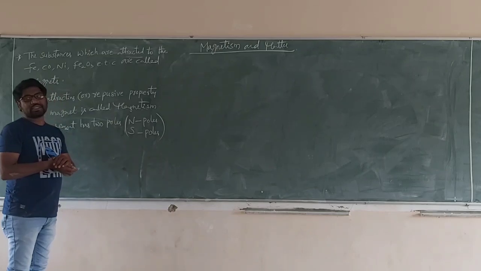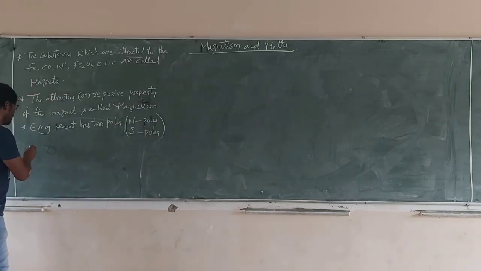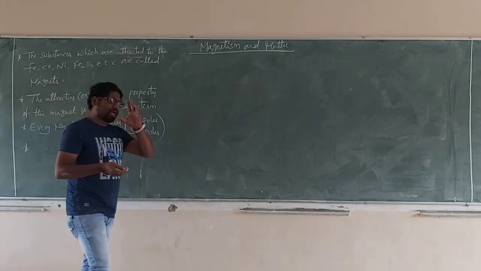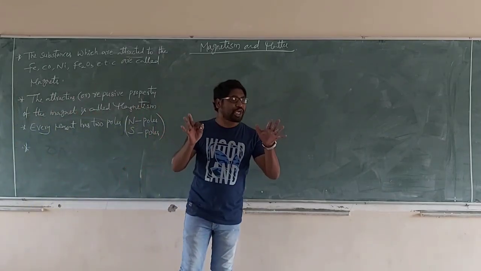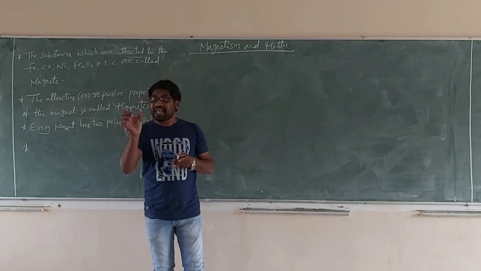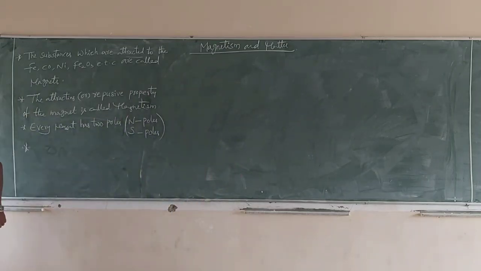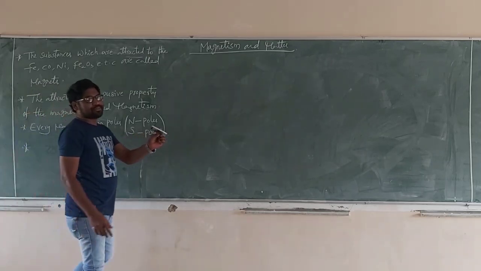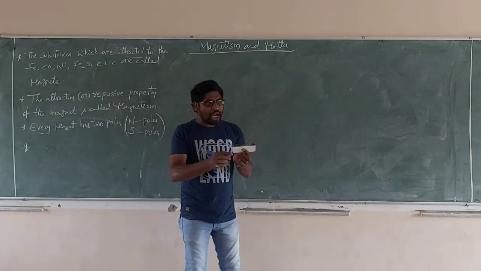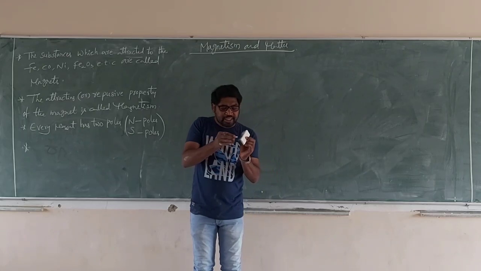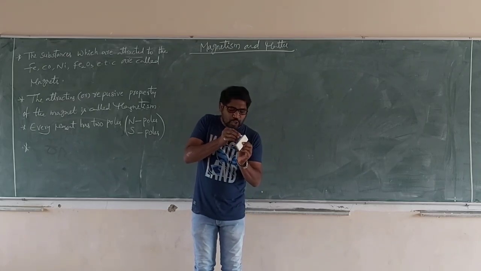Next, where are these poles situated? The north and the south poles are situated just near the ends of the magnet, not exactly at the ends. Suppose this is a magnet. This is the north pole, this is the south pole.